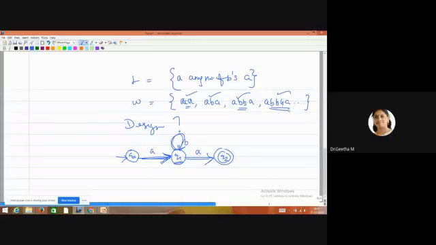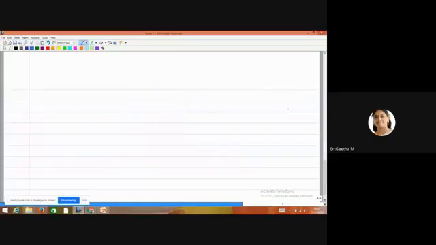Next problem: W is the set of strings containing 1101 as a substring. Okay, 1101 as a substring. So how do we want to design this 1101? First, list out these strings, I already told you. So you want to list out W here. What are all the possibilities?